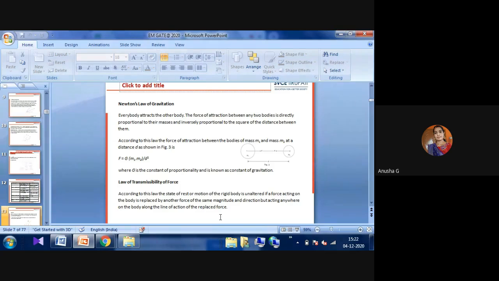Suppose the F1 force is applied at the top, and the vehicle or body is moving. We replace that F1 force with the F2 force. The force being applied is then not at the top, but at the bottom.